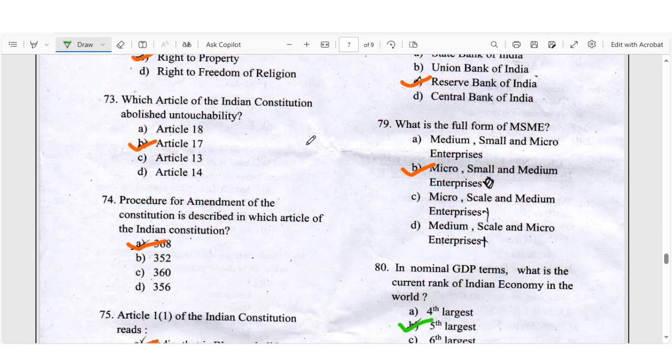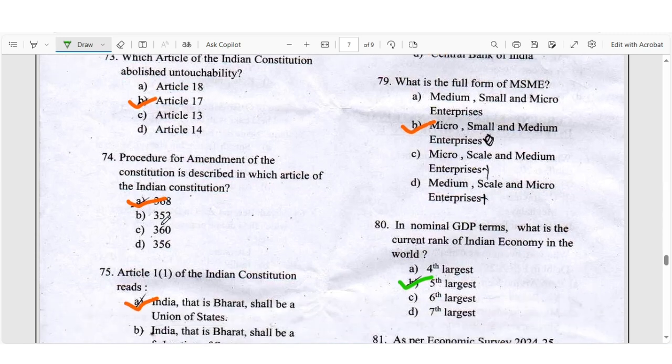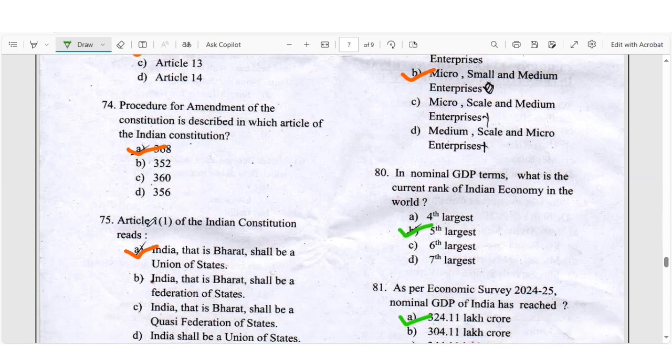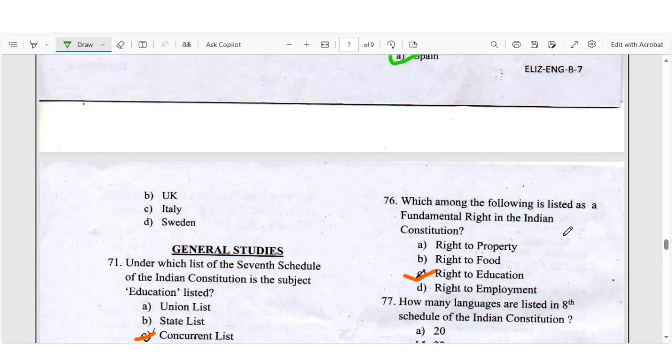The procedure of amendment of the Constitution is described in which article of the Indian Constitution? Right answer will be A, 368, because the others given, 352, 360, 356, are the articles related to emergency. Question number 75, Article 1 of the Indian Constitution reads: the right answer will be A, India, that is Bharat, shall be a Union of States.